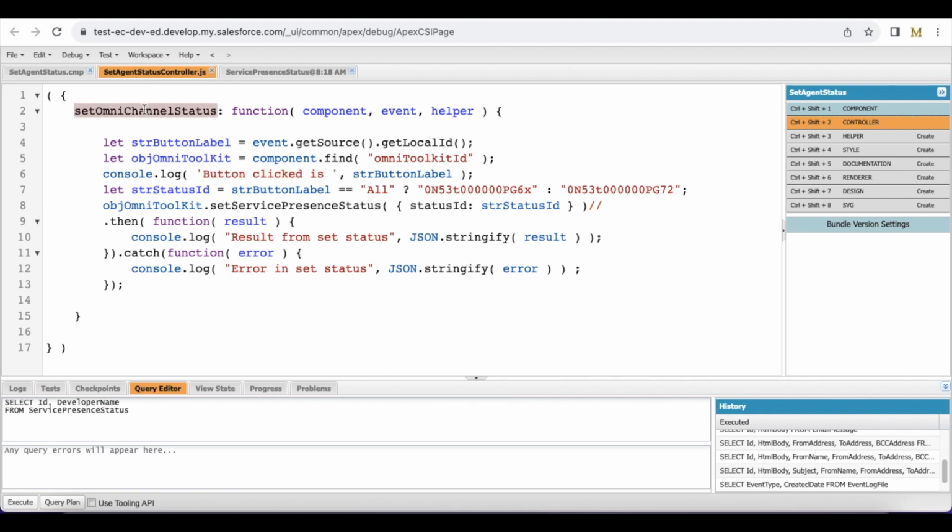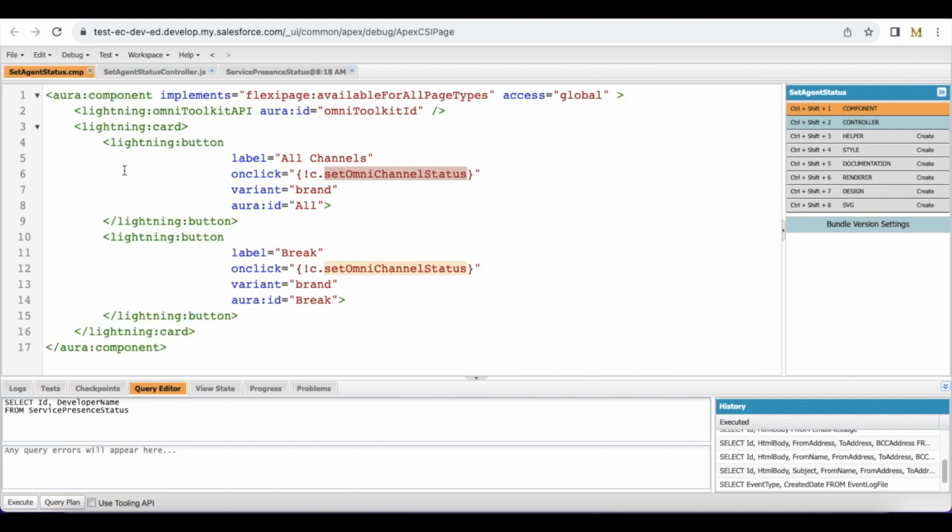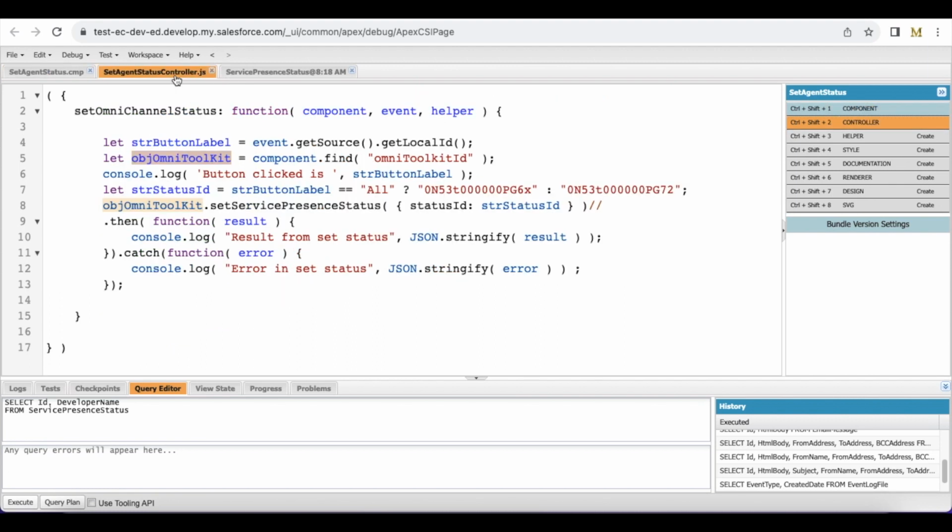In set omni channel status method, using event.getSource.getLocalID, I'm getting the button ID that was pressed. Next, I am setting a variable omni obj omni toolkit equal to component.find of omni toolkit ID. So I'm trying to find this omni toolkit API component. I have a simple console.log statement. I'm just checking which button is clicked.